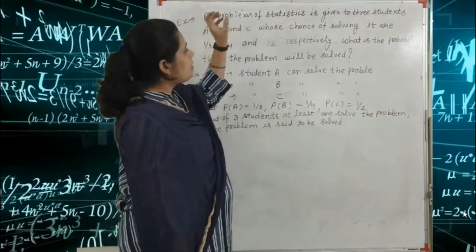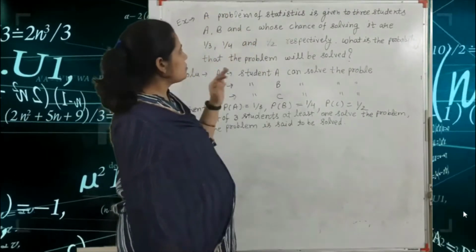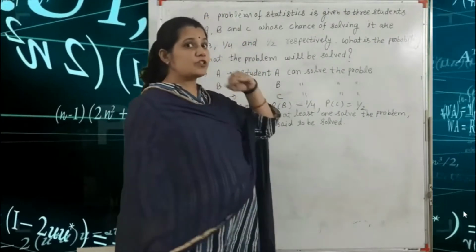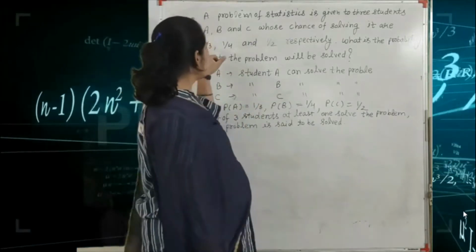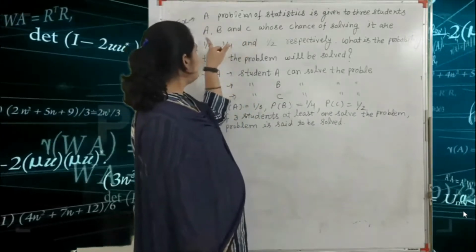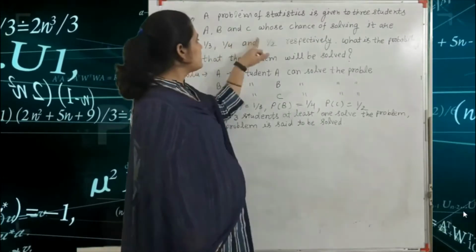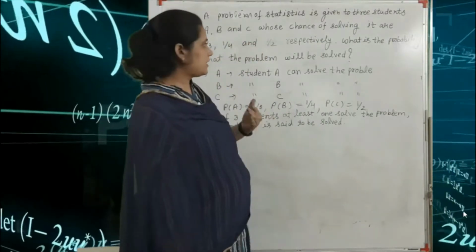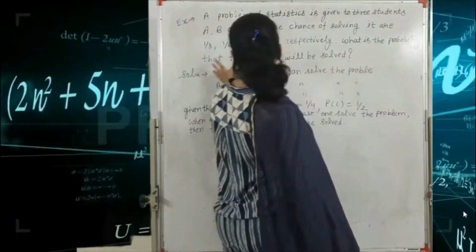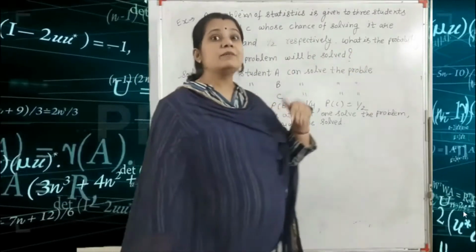That means A's chance is 1 by 3, B's chance is 1 by 4, and C's chance is 1 by 2. So what is the probability that the problem will be solved?